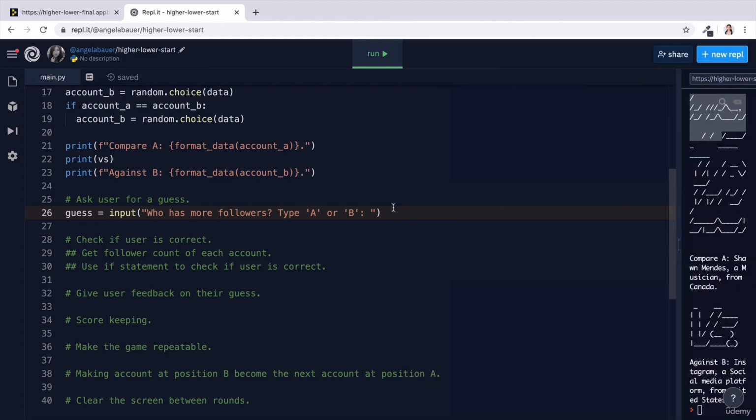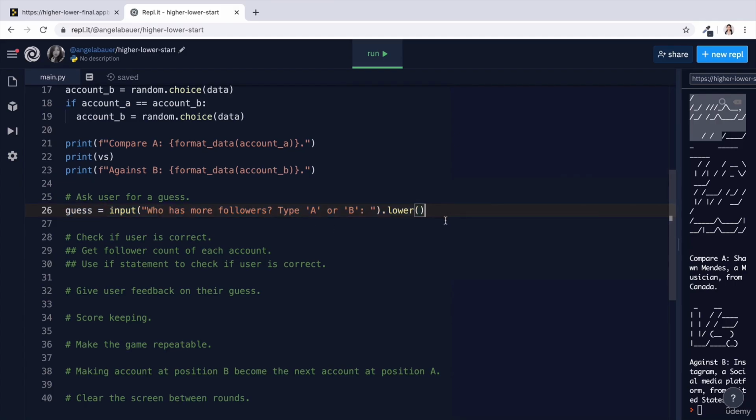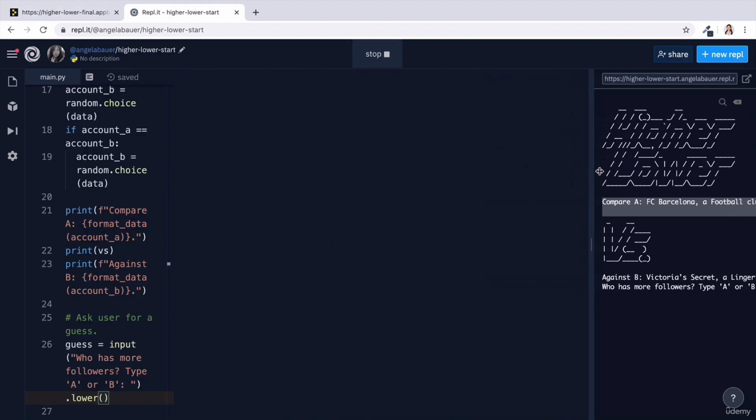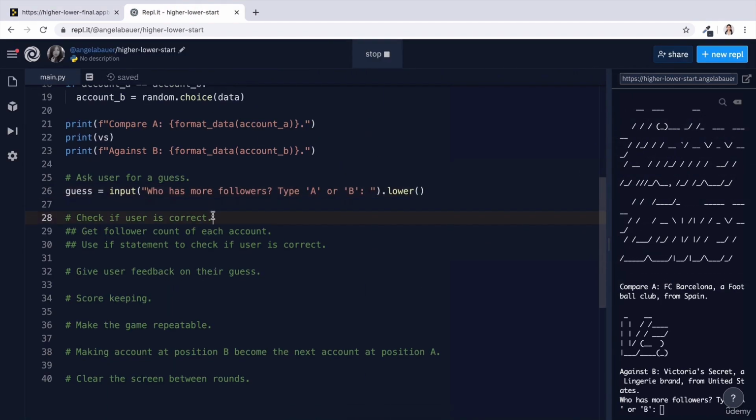Ideally, we should make it so that it doesn't matter what they typed, it'll still be valid as long as they typed an A. So we can turn this all into a lowercase format. So if they typed it capital like this, it'll become lower. If they typed it lowercase, then it's already lower, and it will be fine as well. So that way it's more consistent. So now our final product actually looks pretty much exactly identical, but it doesn't really have much gaming functionality yet. To do that, we have to move on to the next problem and check if the user got it right.